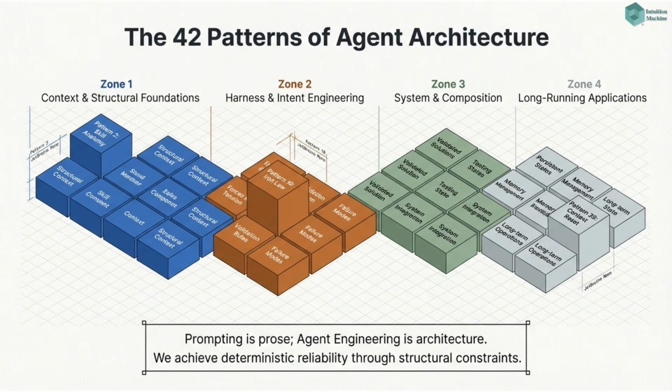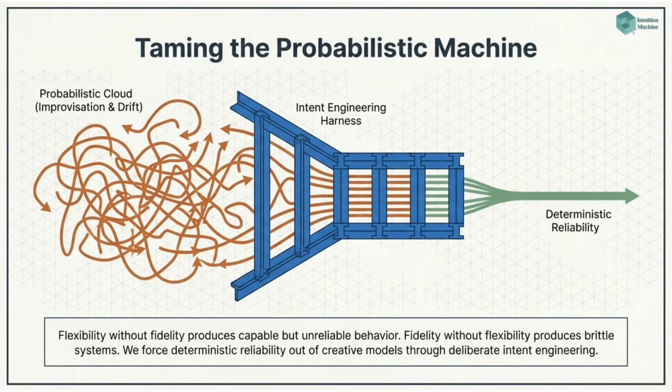We've identified 42 patterns of agent architecture across 4 zones, from context and structural foundations to long-running applications. The key insight is that prompting is prose. Agent engineering is architecture. We achieve deterministic reliability through structural constraints. Taming the probabilistic machine involves applying an intent engineering harness to the probabilistic cloud. We force deterministic reliability out of creative models through deliberate intent engineering to avoid unreliable or brittle systems.